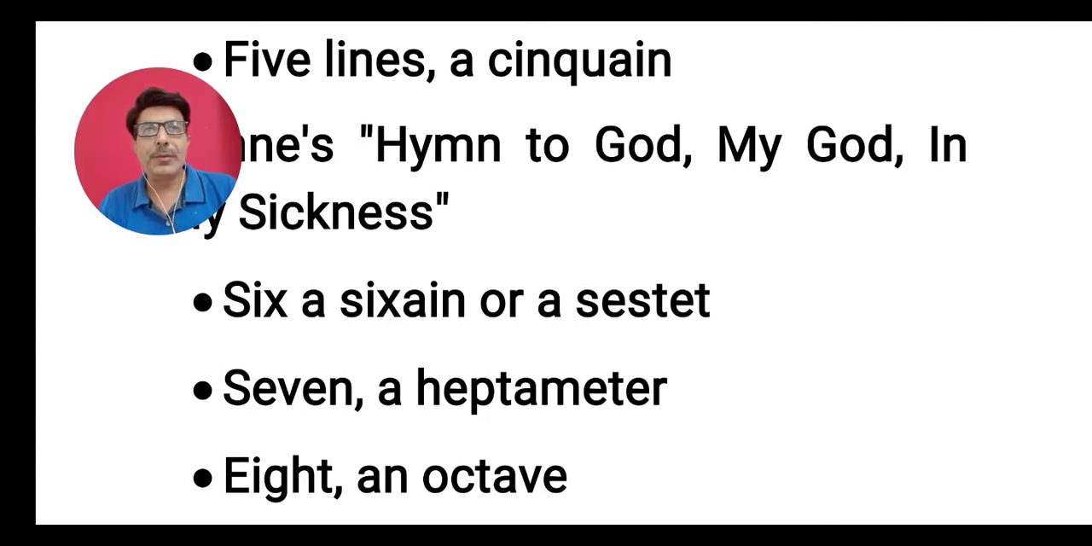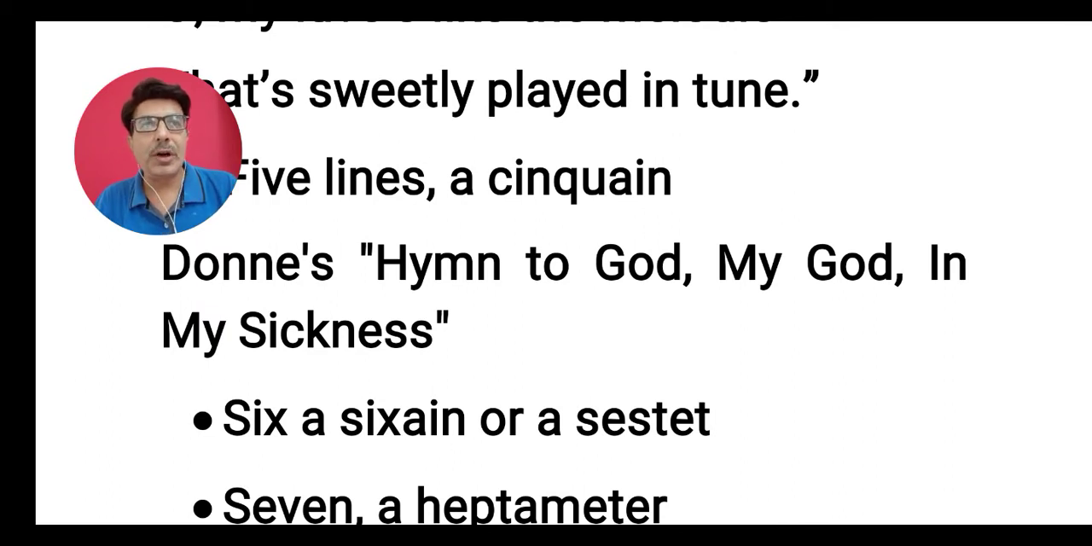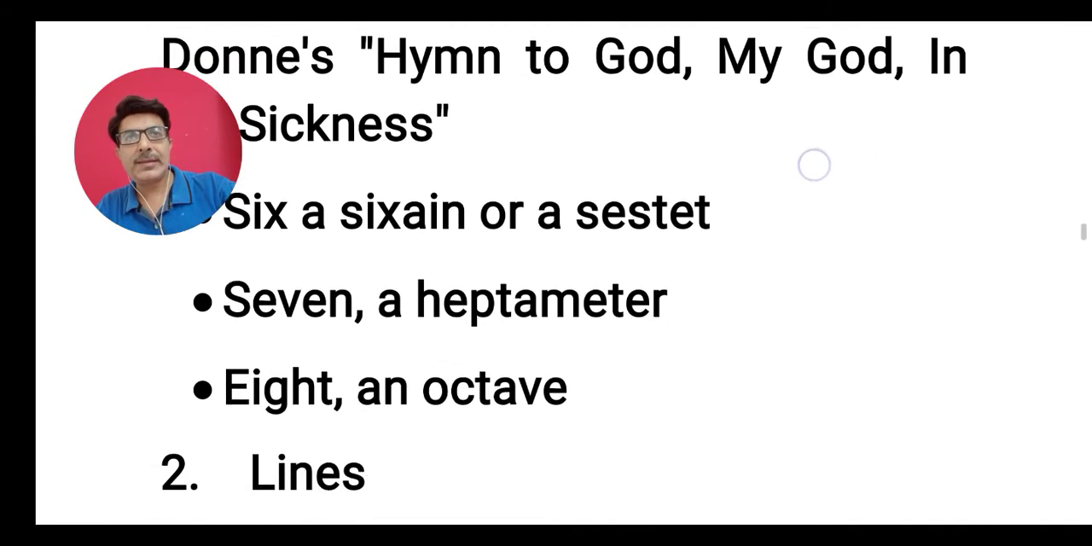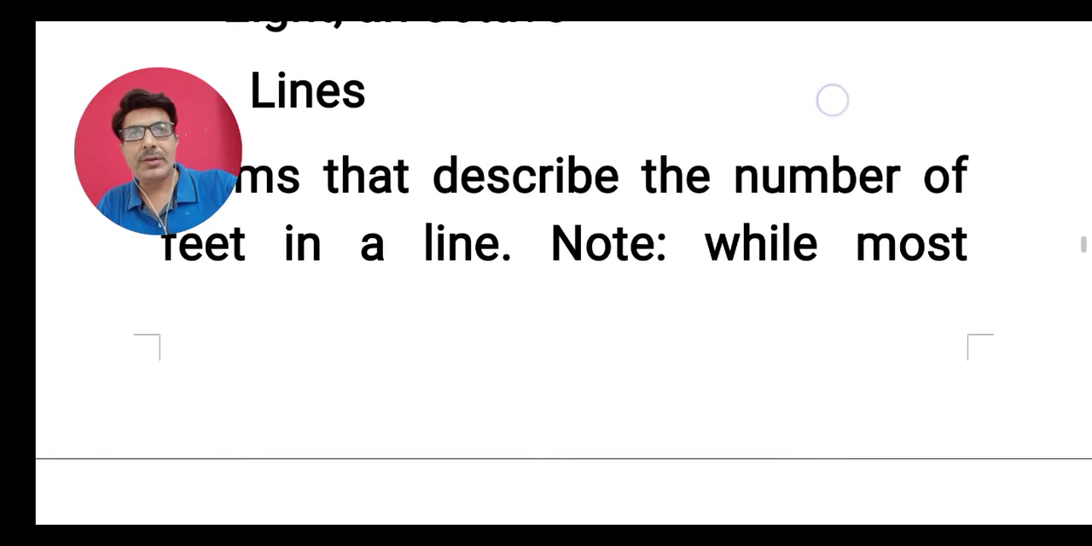Here, if you want an example of such cinquains, you can Google John Donne's poem, Hymn to God, my God, in my sickness. Okay, there can be another type of stanza which is made of 6 lines. It is known as a sixain or a sestet. If there are 7 lines in a stanza, it is called a heptastich. If there are 8 lines in a stanza, it is called an octave. Okay, so these are the things.